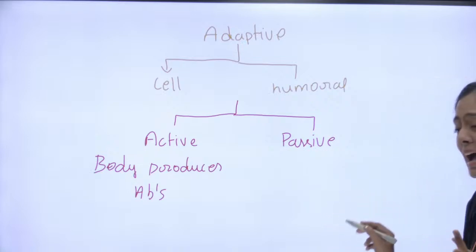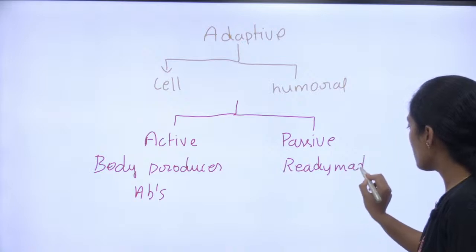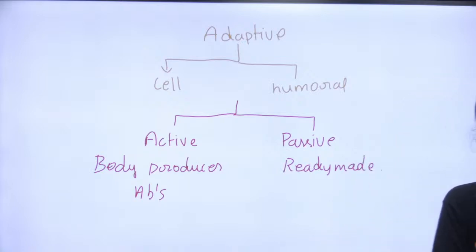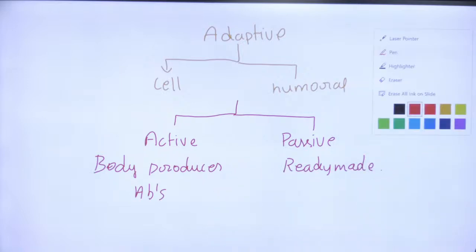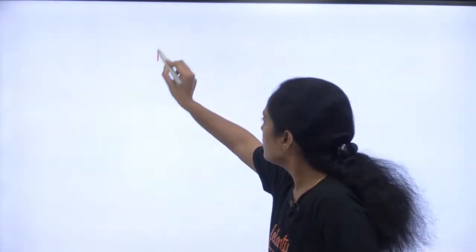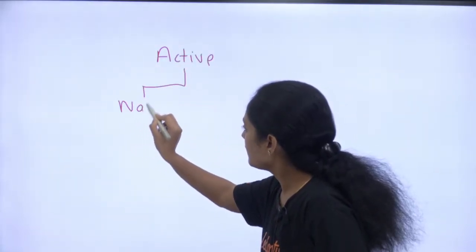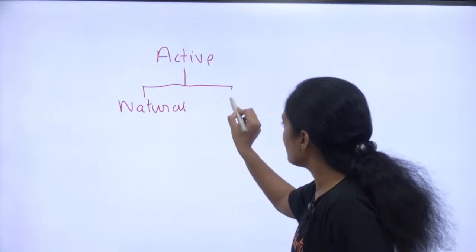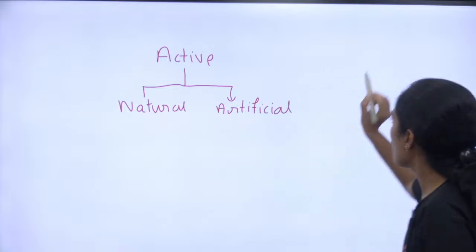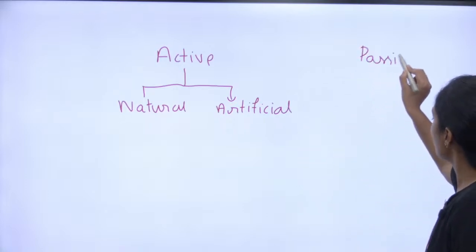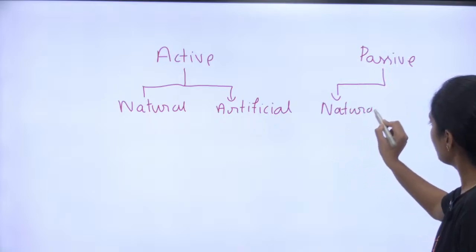What is passive? Passive means ready-made. அப்படி ஞாபகம் வச்சுக்கலாம். Ready-made antibodies. Okay, அதுதான் நம்ம passive ன்னு சொல்றோம். Very good. இப்போ activeல ரெண்டு விதம் இருக்கு, அதே மாதிரி passivல ரெண்டு விதம் இருக்கு. அதை மட்டும் clear-ஆ புரிஞ்சுக்கலாம். Okay, so active, you have natural and you have artificial. I want examples பசங்களா. Okay, அதே மாதிரி passivலயும் natural and artificial.